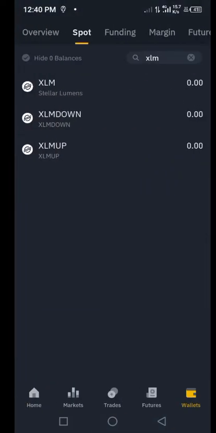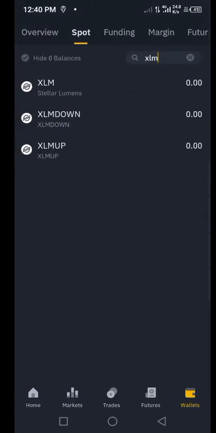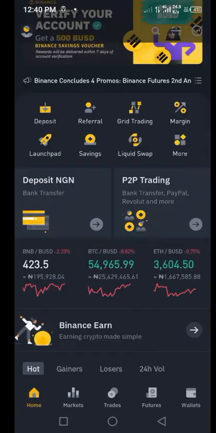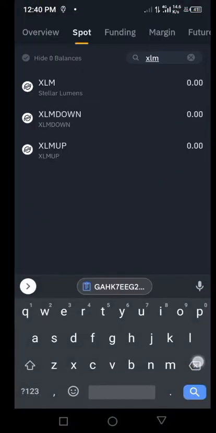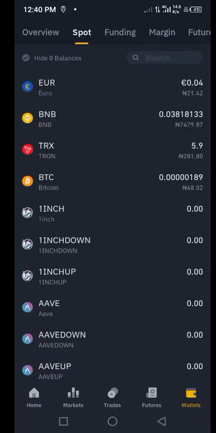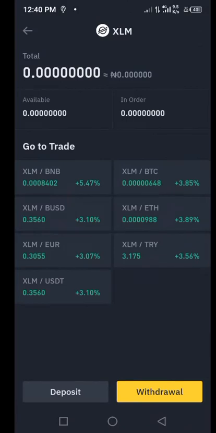Let's go back and change this Stellar Lumen. We are going to be changing this Stellar Lumen. Okay, let's just go back, complete. All right, go back to here, come to this place and search for XLM in the wallets. Click on XLM, and then you are going to be changing your XLM to USDT.